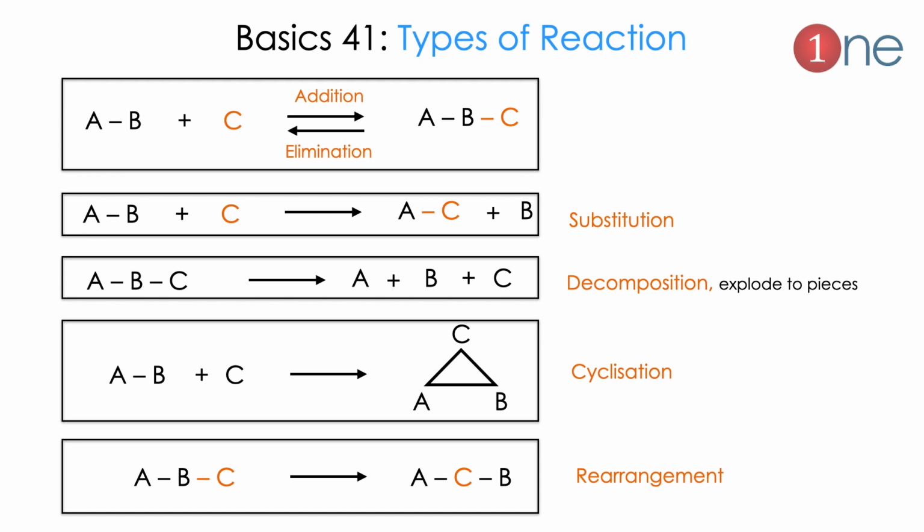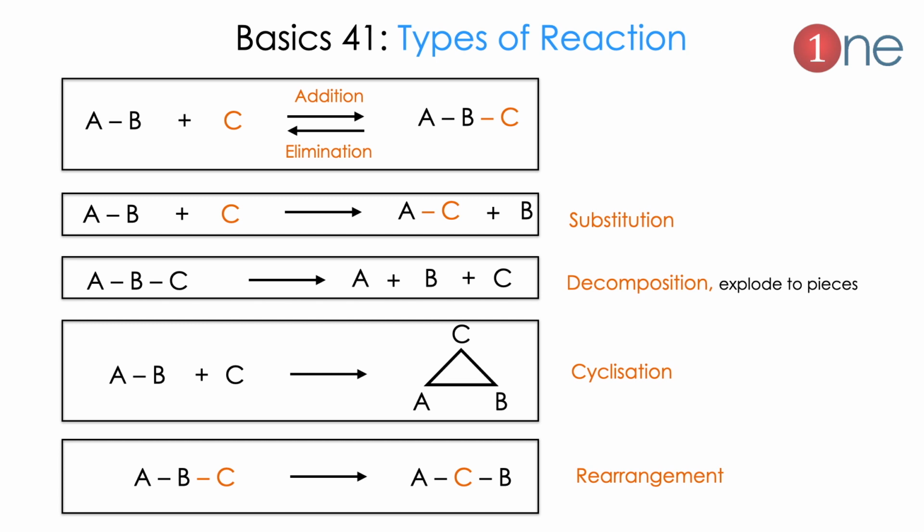Next basic is on types of reaction. The normal ones are addition and elimination. Addition means you are adding one atom to the system. Here A and B are a molecule, and you are adding a C. The reverse reaction will be called elimination. So with ABC you are eliminating only one atom, and it is called elimination. And then substitution. Substitution means in the same AB you are replacing B with C. So the replacement of B with C is called substitution. Addition, elimination and substitution are very common.